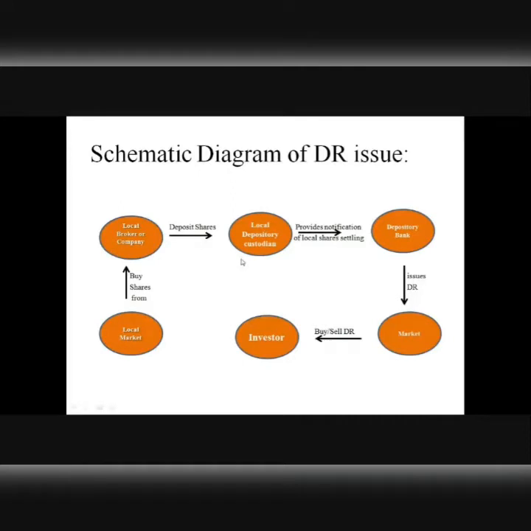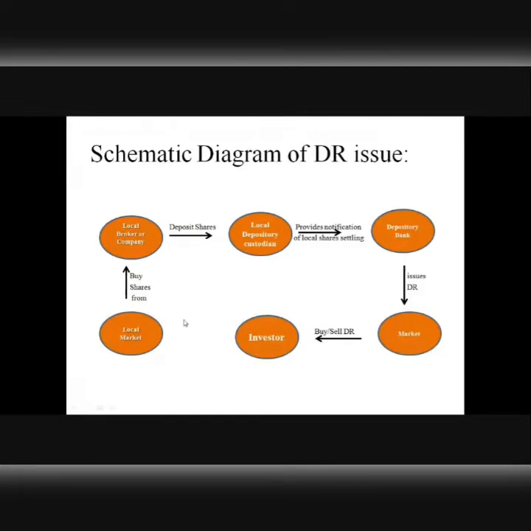And then those shares will be kept in a depository bank that will act as a custodian. Then the depository bank will intimate its foreign correspondent, and the foreign correspondent, upon receiving the intimation from its other correspondent, will issue DRs in the overseas market, right? And then those DRs will be provided to the investors. Just look at this entire process in a very simple manner, right?